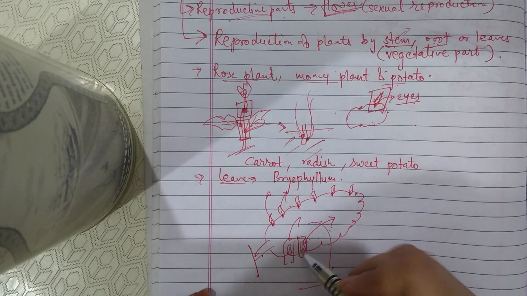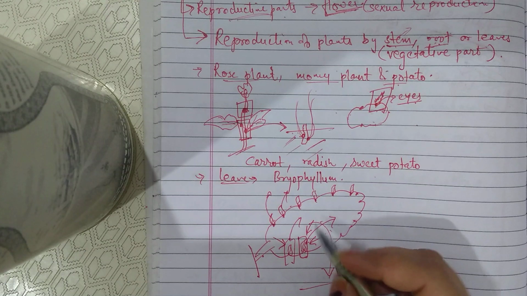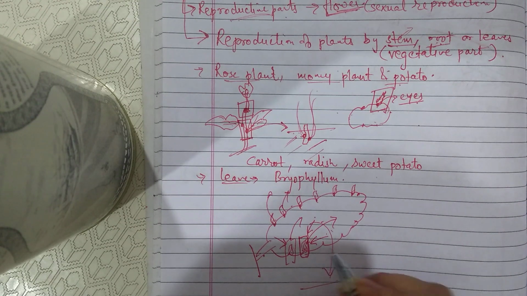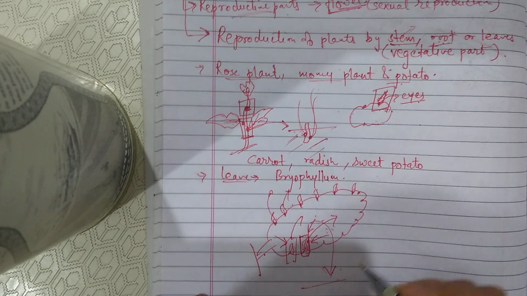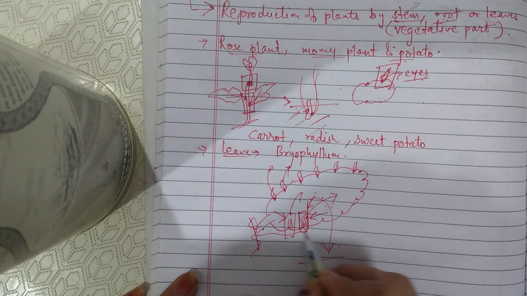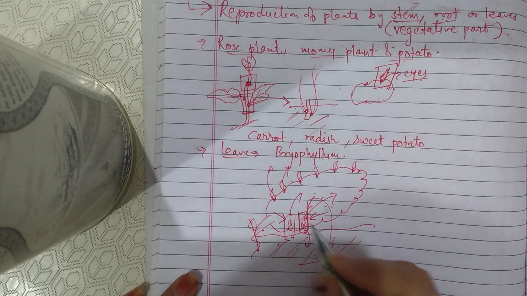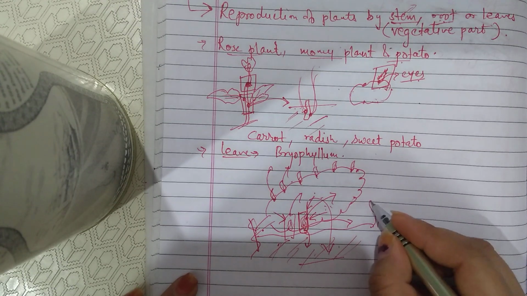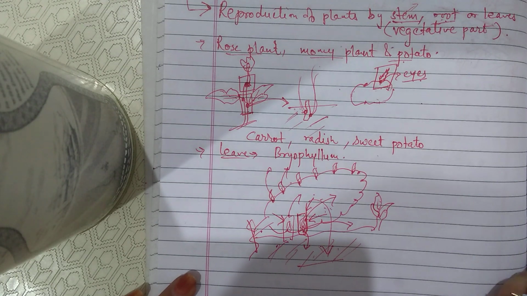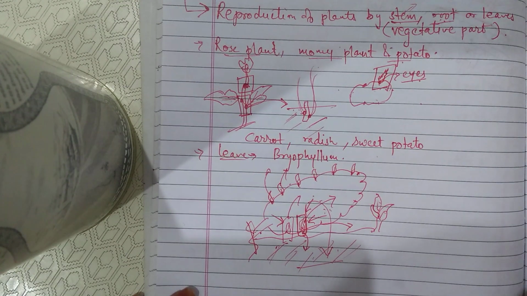These new growing leaflets are having their nutrition from the leaf only. Then when this leaf falls on soil, these leaflets will get nutrition from soil and will convert into small plantlets, and these plantlets will then further grow into new plants. So these are the different modes of vegetative propagation.